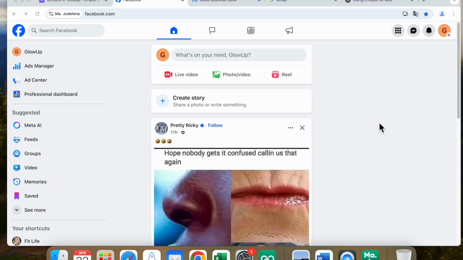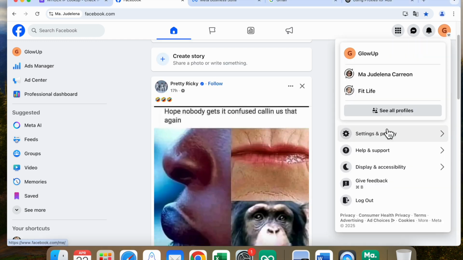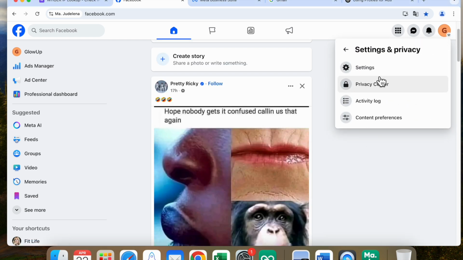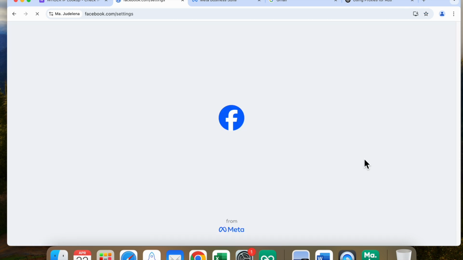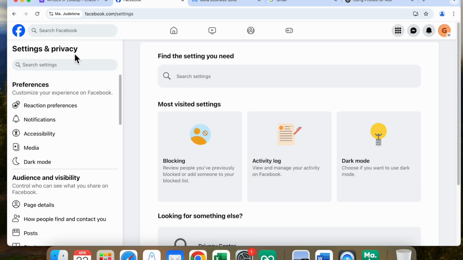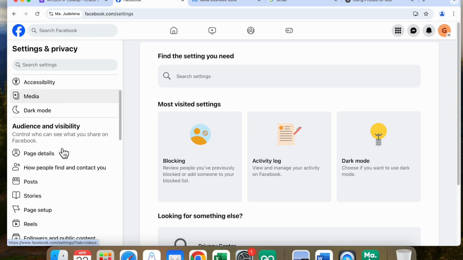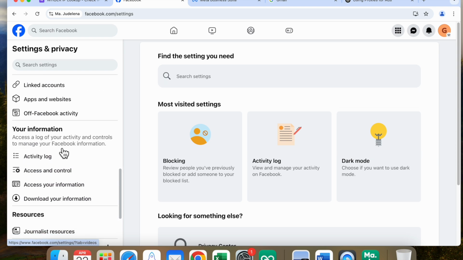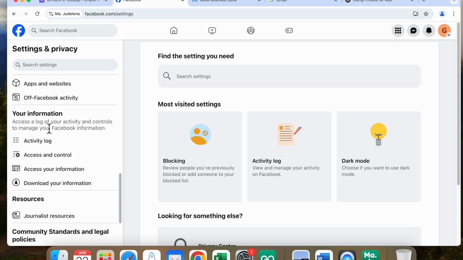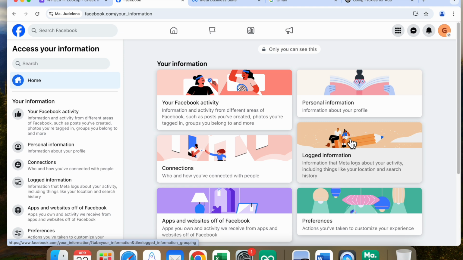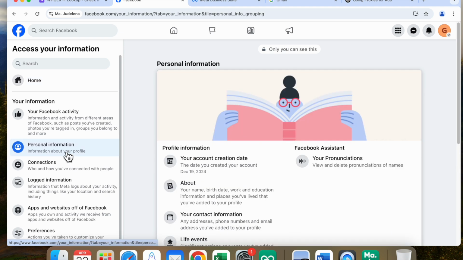Now let me show you another way to check your primary location for your business page, because Facebook has different ways to check it. If I go here, settings and privacy, and then settings, you will see the difference. Okay, so I'm in settings and privacy, and I need to scroll down and look for your information. Just click here access your information, and you will see here log information. Just click this one, go to personal information.